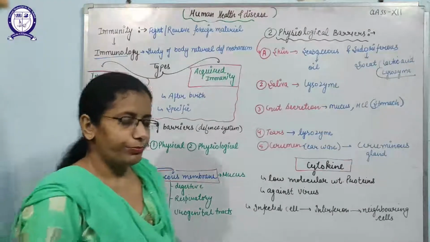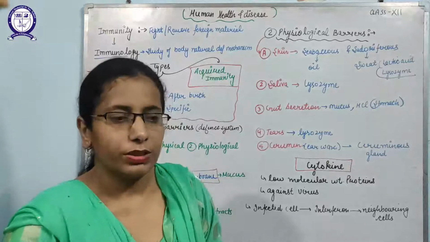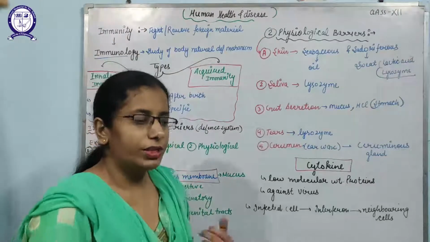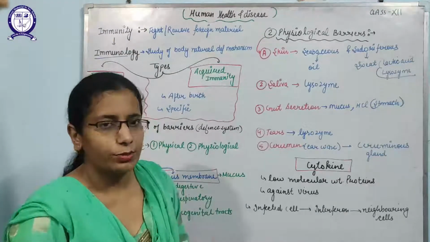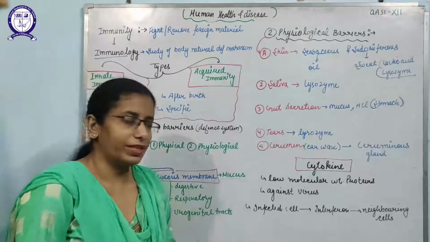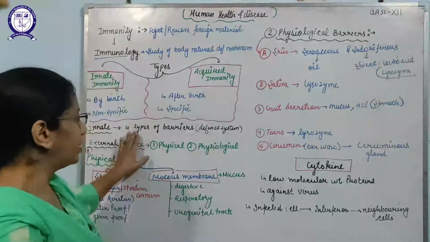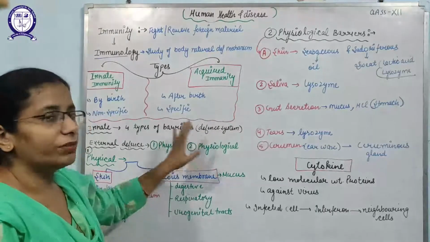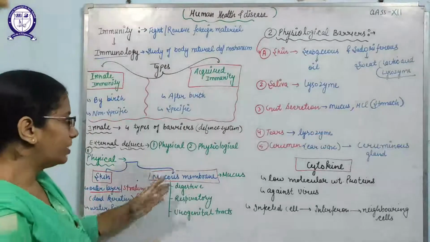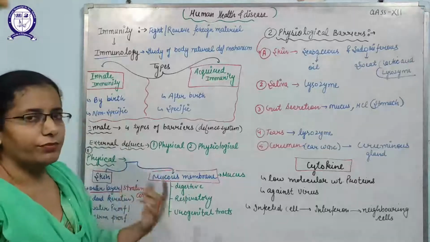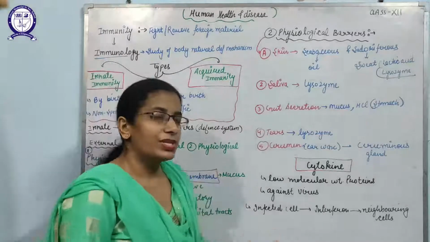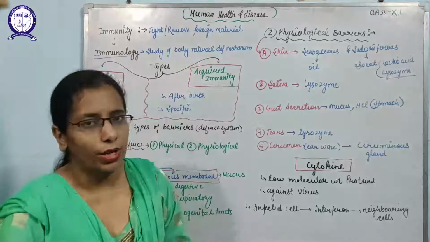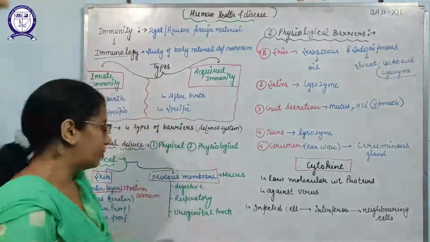Innate immunity, that is by birth. That means our body has developed special mechanisms to avoid the pathogens or to kill them. So innate immunity covers four types of barriers, and these provide a special defense system to our body. These are physical barriers, physiological barriers, cellular barriers, and cytokine barriers. So we will discuss one by one.